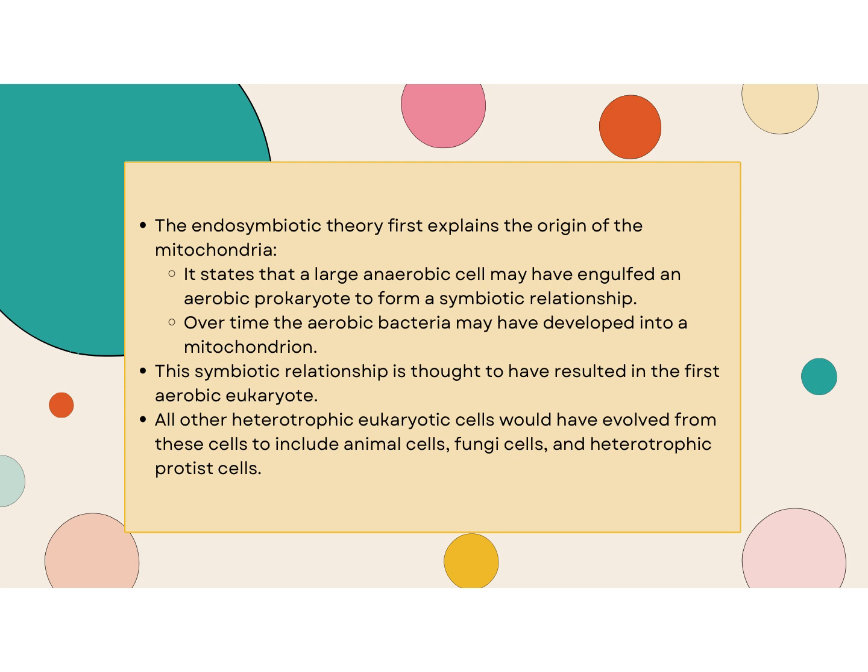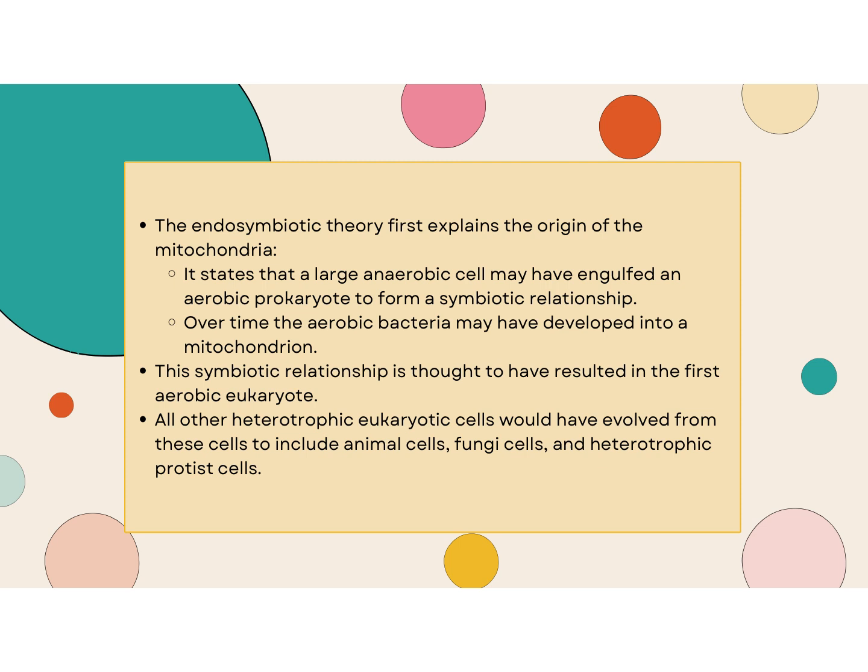So there's that word aerobic, which means requires oxygen, right? So it states that a large anaerobic cell engulfed one of those aerobic cells, and they formed a symbiotic relationship, and ultimately it is believed that the aerobic prokaryote developed into the mitochondrion.